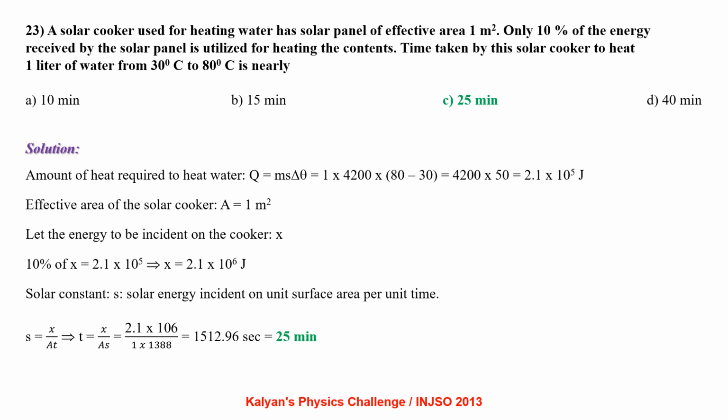Effective area of the solar cooker is 1 meter square. Let the energy incident on the cooker be X. Then 10% of X equal to 2.1 into 10 power 5, from which we get X equal to 2.1 into 10 power 6 joule. Solar constant S is the solar energy incident on unit surface area per unit time. So S equal to X by A T, from which we get T equal to X by A into S. By putting the values, we have time equal to 25 minutes.